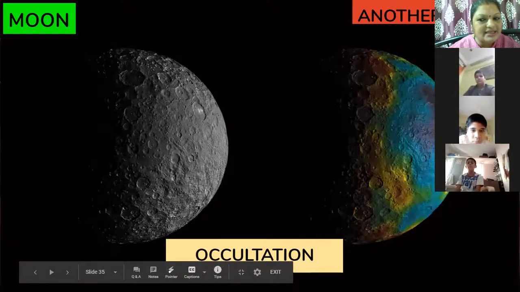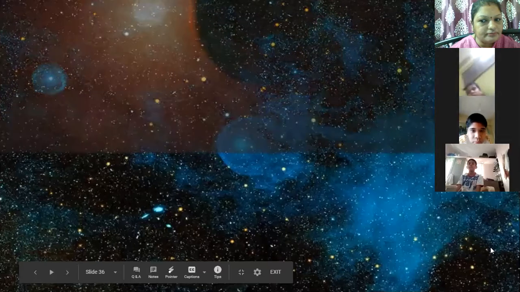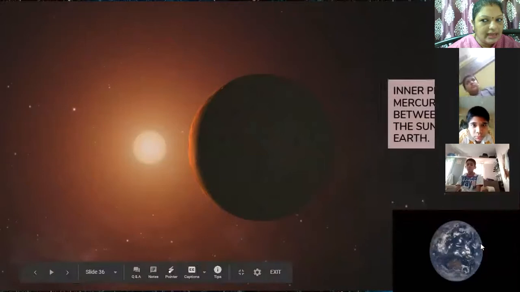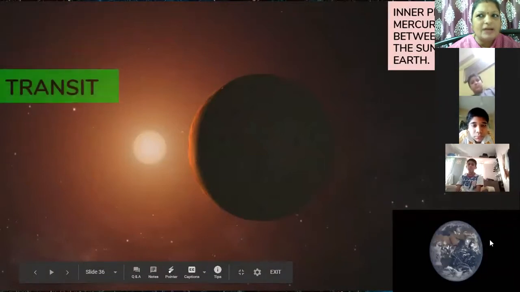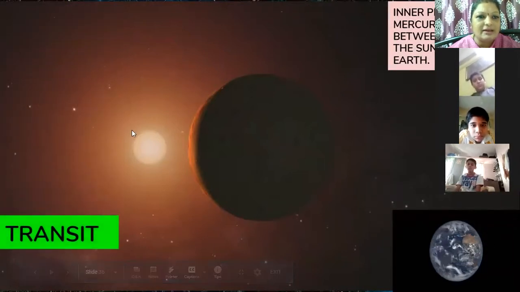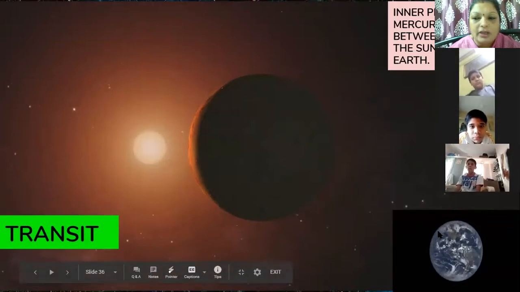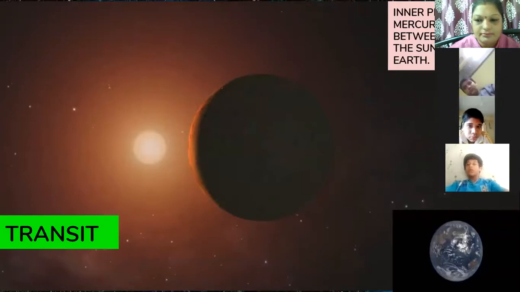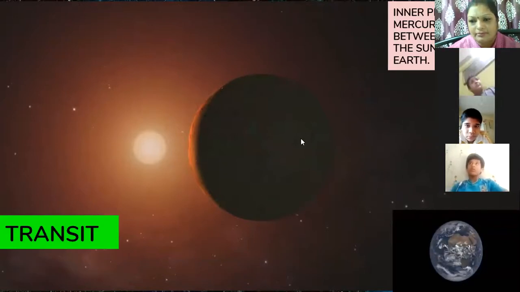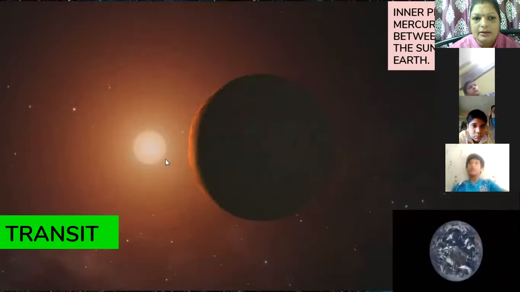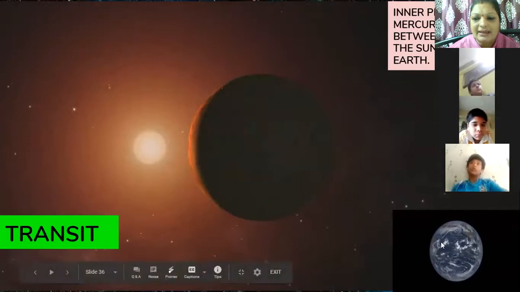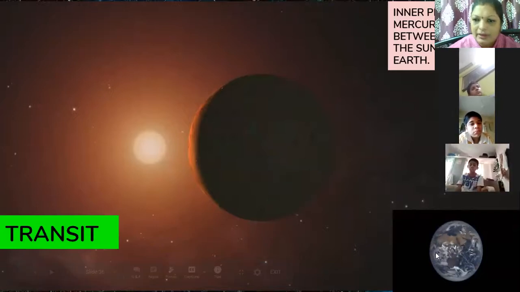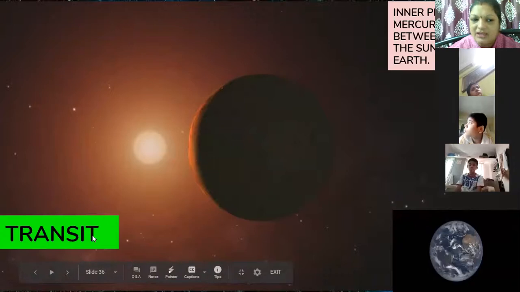But now see the next example. Any inner planet like Mercury comes in between the line of the sun and the earth. I'm talking about only inner planets. It can be Mercury or Venus. When an inner planet comes in between the line of the sun and the earth, it can be Mercury, it can be Venus also. When this type of phenomenon occurs, it is known as transit.